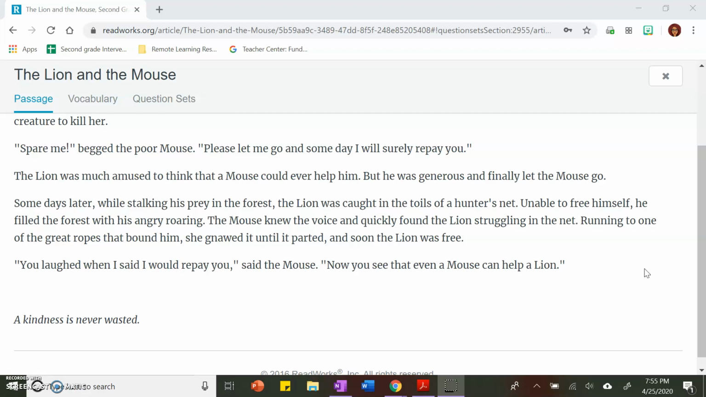"You laughed when I said I would repay you," said the mouse. "Now you see that even a mouse can help a lion." The moral of the story is a kindness is never wasted.